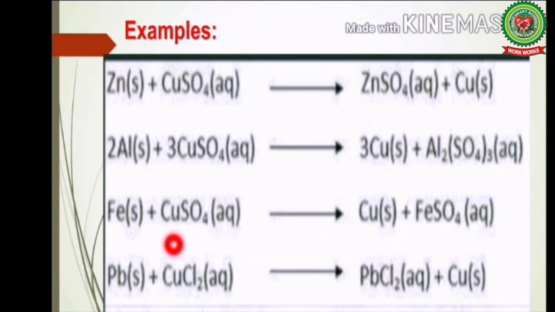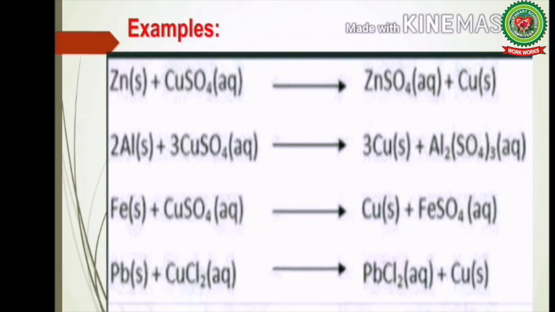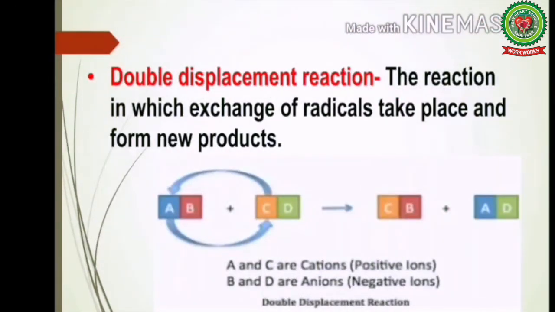Students, in this chemical reaction, lead is more reactive than copper, so it displaces copper and makes a bond with the chloride ion and forms lead chloride plus copper. Now we will discuss the next type of chemical reaction, double displacement reaction.